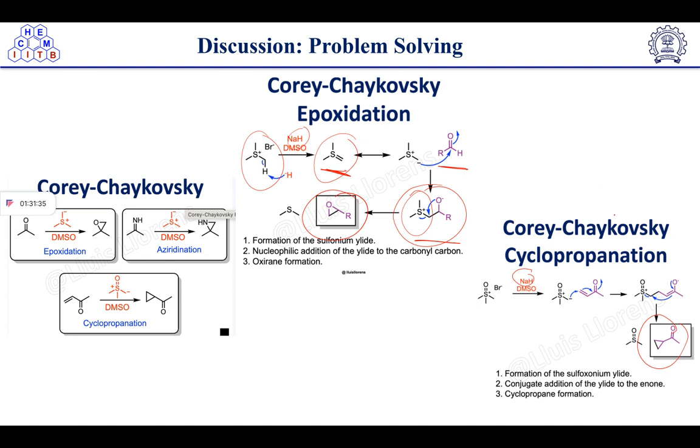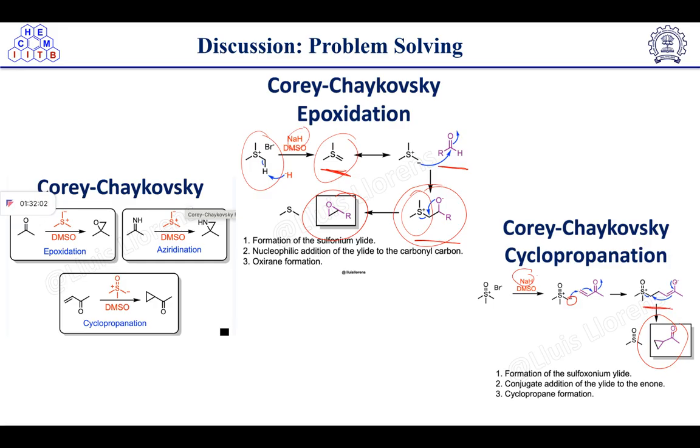Now talking about the Corey-Chaykovsky cyclopropanation reaction. In this case, base will abstract the proton again from here and it will form this type of ylide. Now this sulfur ylide will attack in a 1,4 addition fashion, like Michael addition. So it will attack 1,4 and form this type of intermediate.